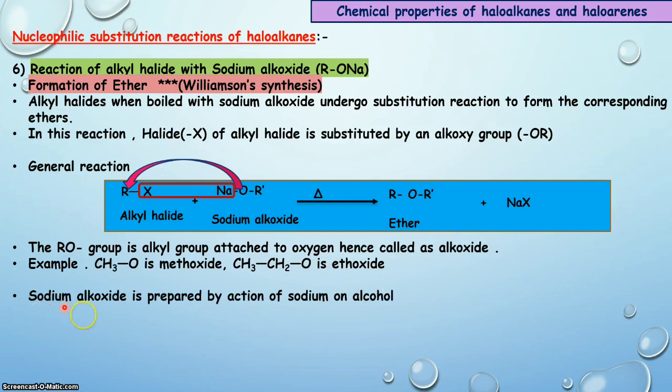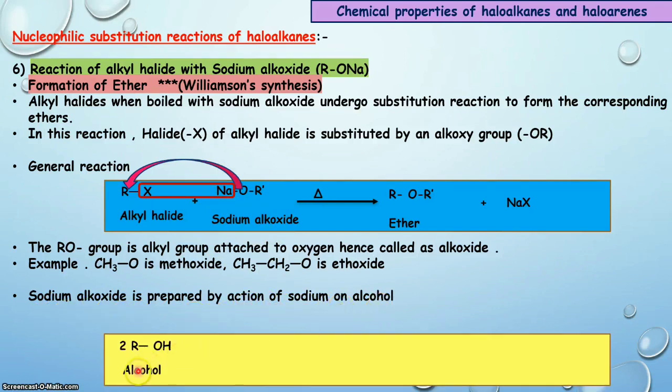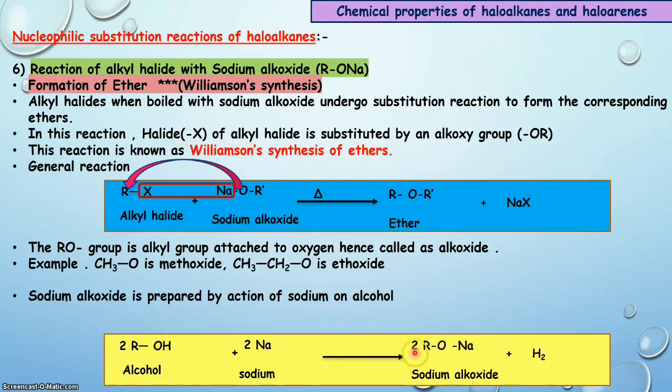How can we prepare this sodium alkoxide? We can prepare sodium alkoxide by the action of sodium on alcohol. For example, we are taking two molecules of alcohol. When it is treated with sodium metal, then the hydrogens of these alcohols are replaced by two sodium, forming sodium alkoxide. This reaction is known as Williamson synthesis of ethers. And what we have to remember is that the halogen of alkyl halide is substituted by this alkoxy group.